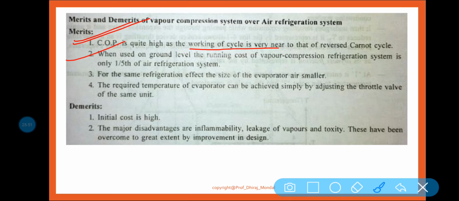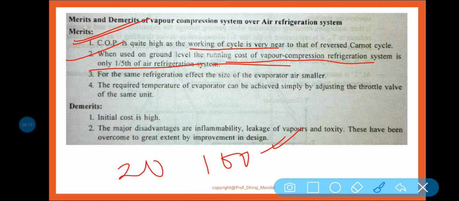When used on ground level, the running cost of the vapor compression refrigeration system is only 1/5 of the air refrigeration system. So whenever we use it on ground level, the running cost is very low. If 100 rupees is the cost for the air refrigeration system, then it will be 1/5, that is 20 rupees.